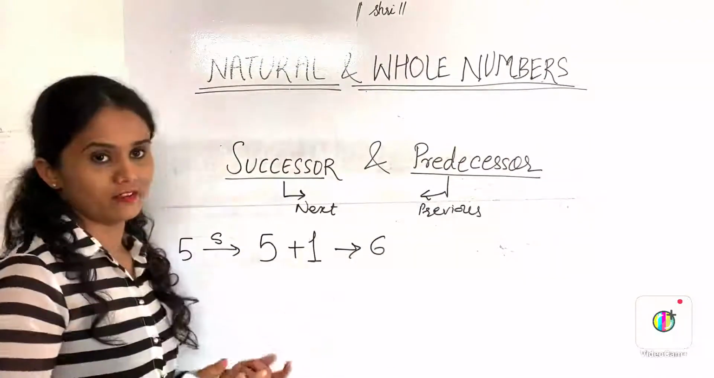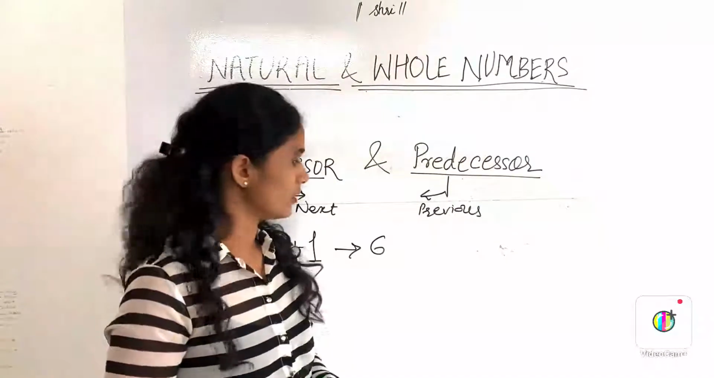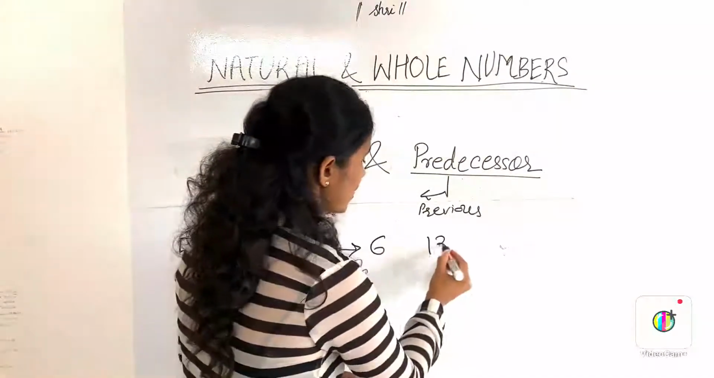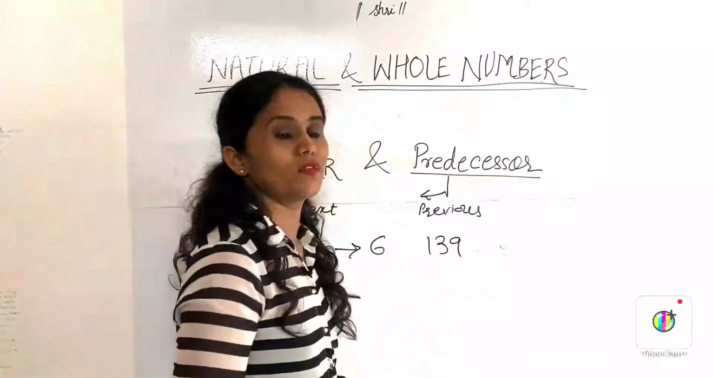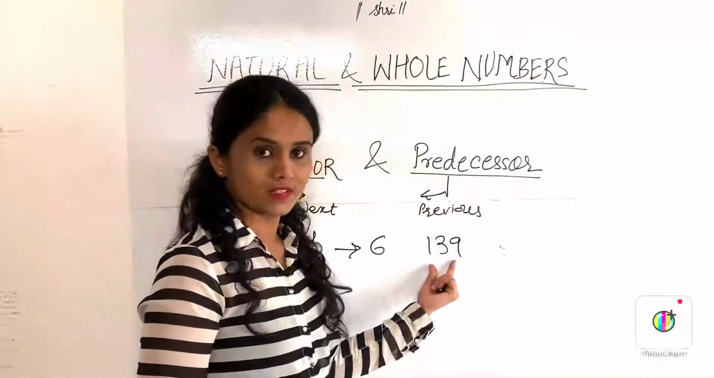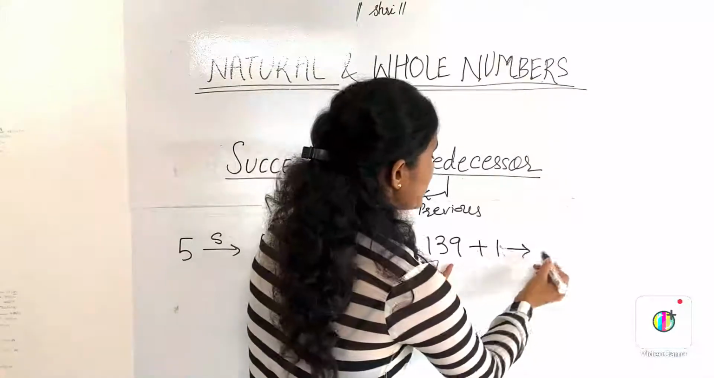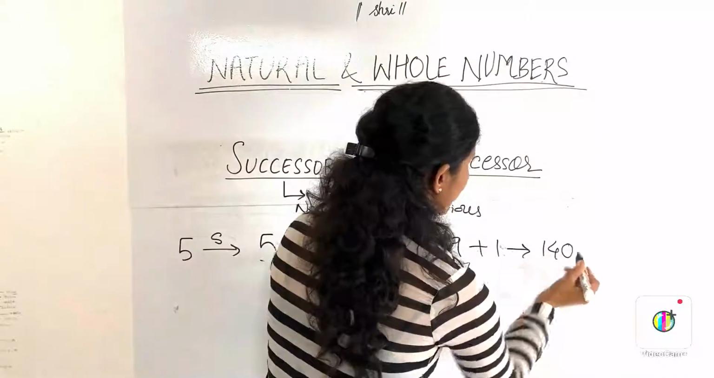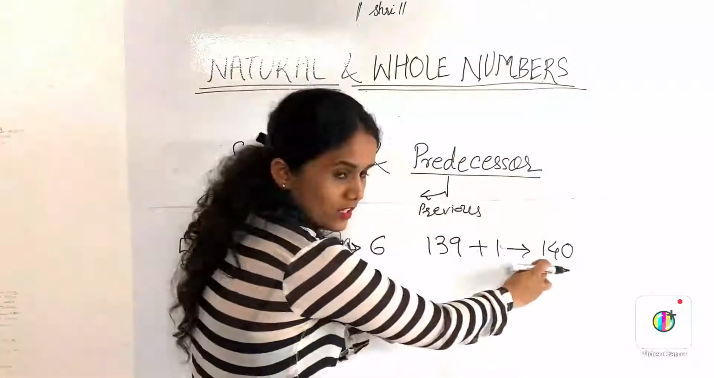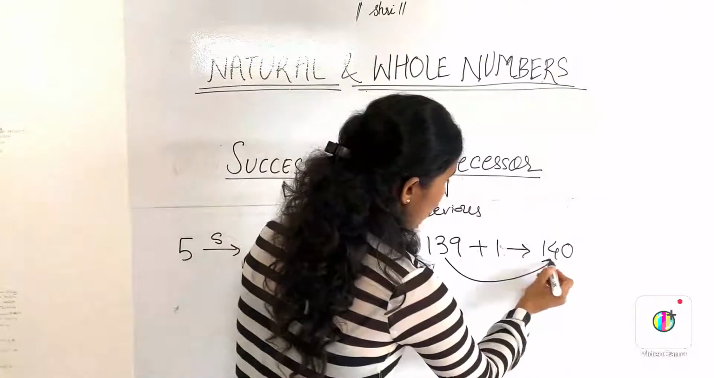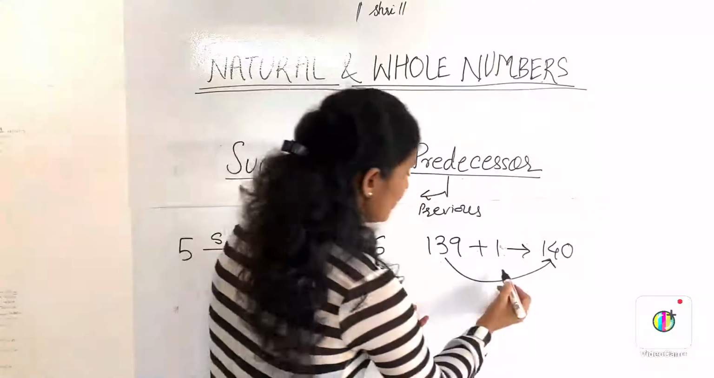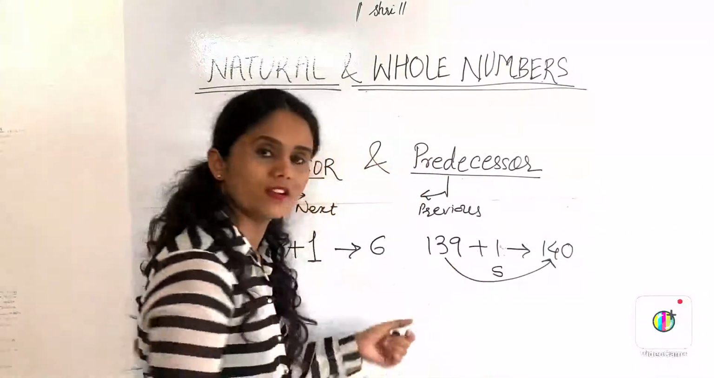In the same way, I'll show you one more example. Suppose you have the number 139. If you want to find out the successor of this number, you will add 1 to it. And you get 140. So 140 is the successor of 139. S stands for successor here.